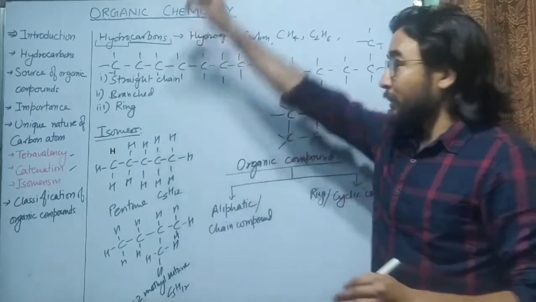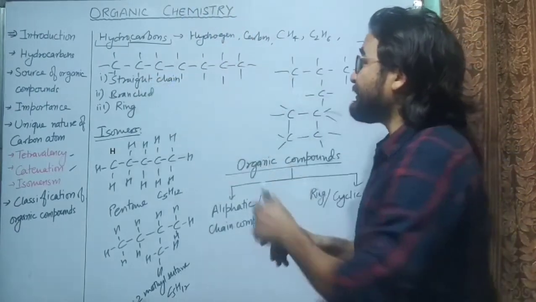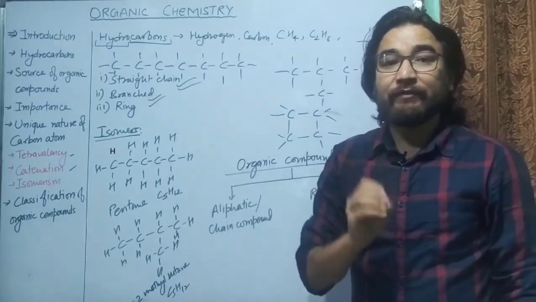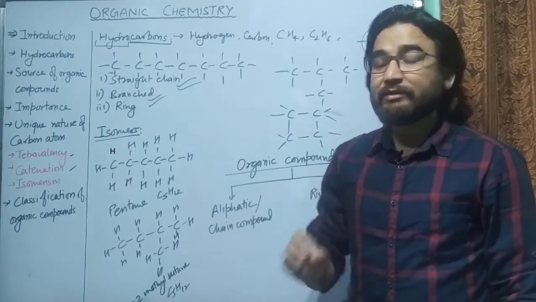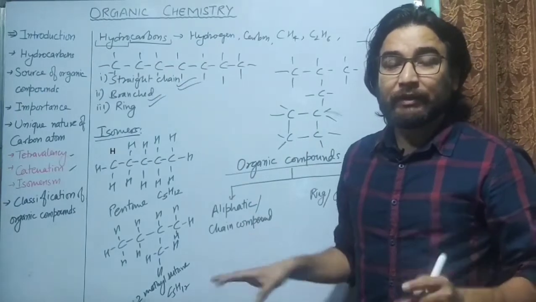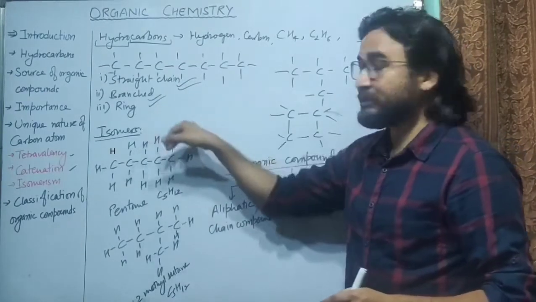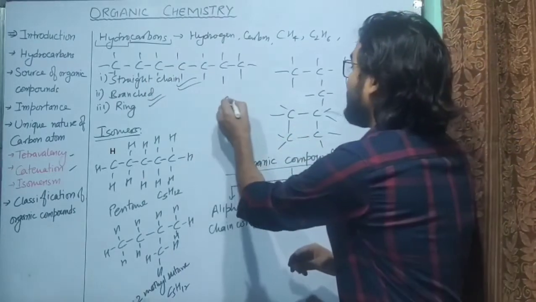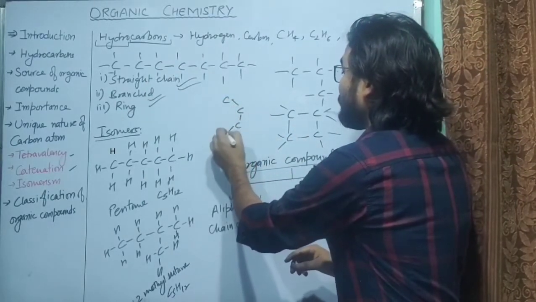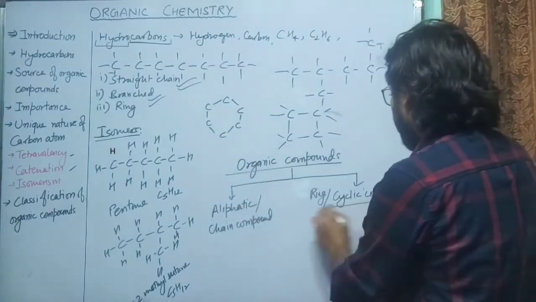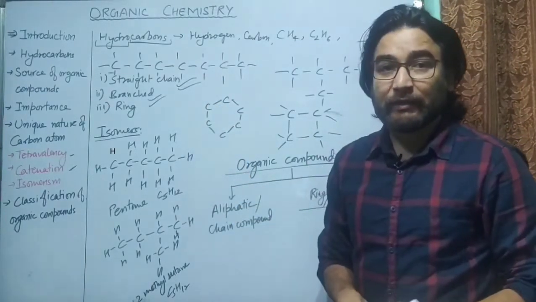If carbon compounds have straight chains or branch chains, then they are known as chain compounds. But if they have ring chains, meaning they form rings like this or rings like this, such compounds are called cyclic compounds or ring compounds.